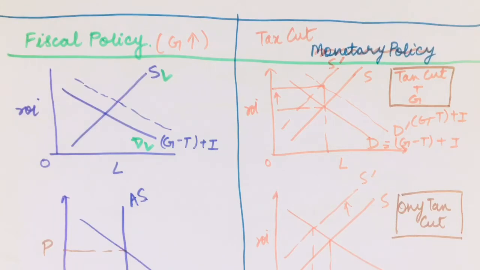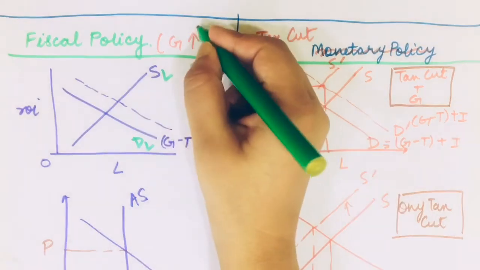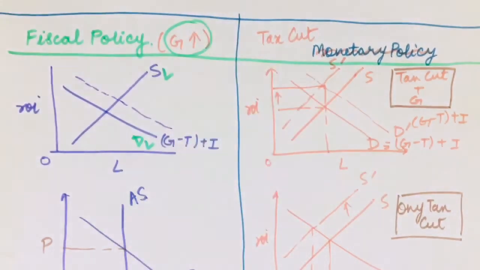Similarly, when I talk of the supply curve, it is upward sloping because suppose my rate of interest goes up. If I'm saving and I can earn more on my savings, I will save more. So that's why my savings curve, or the supply of loanable funds curve, is upward sloping with respect to the rate of interest.